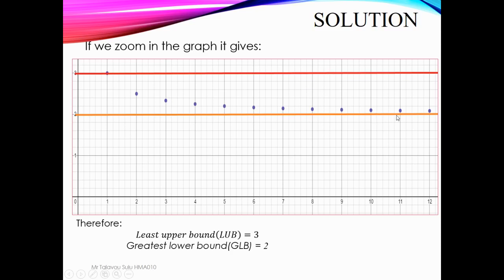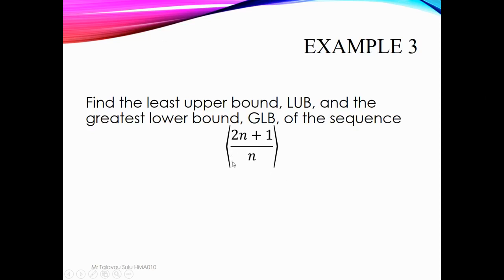So this sequence, 2n plus 1 over n, cannot go higher than 3 and cannot go lower than 2. The highest value is 3 and the lowest value is 2.